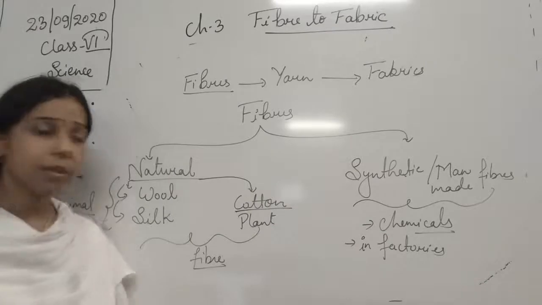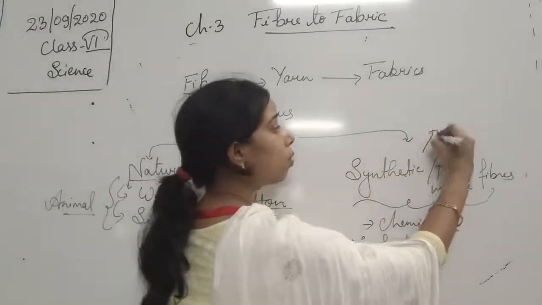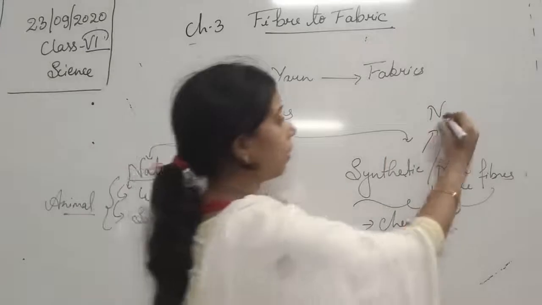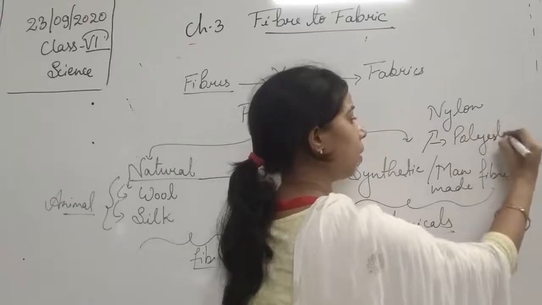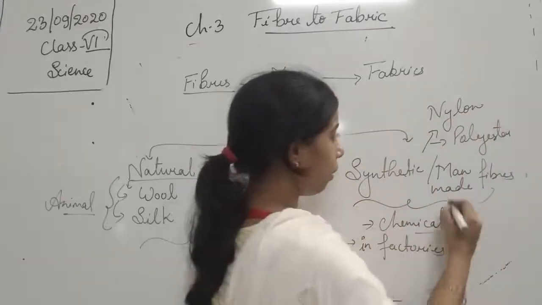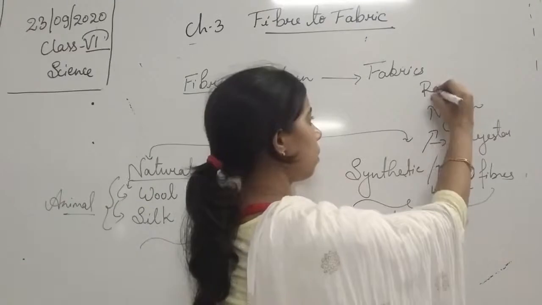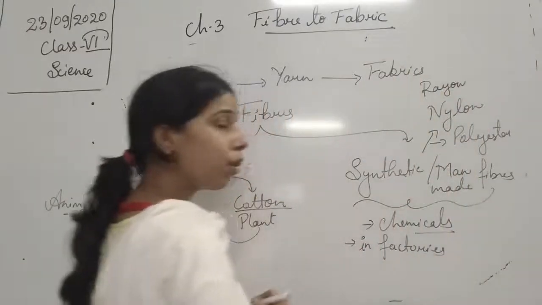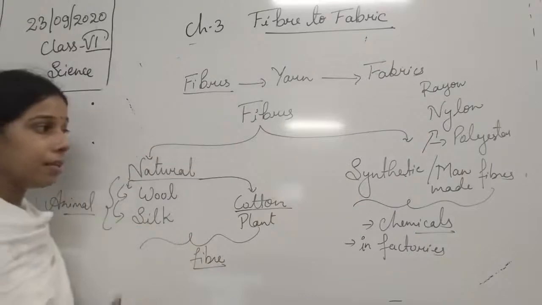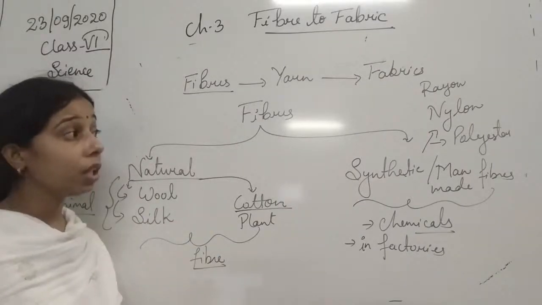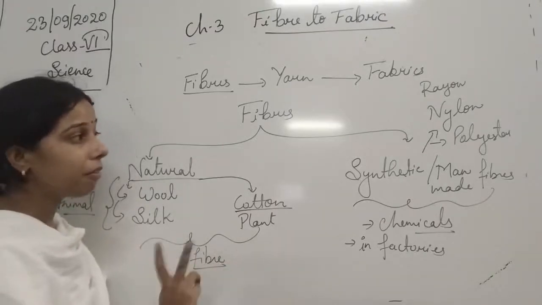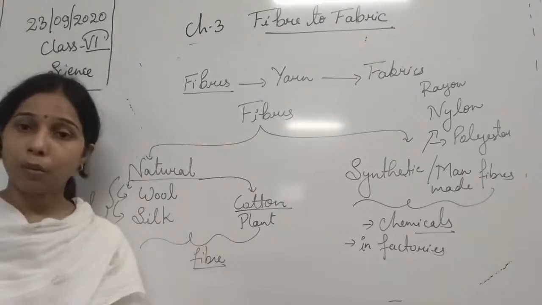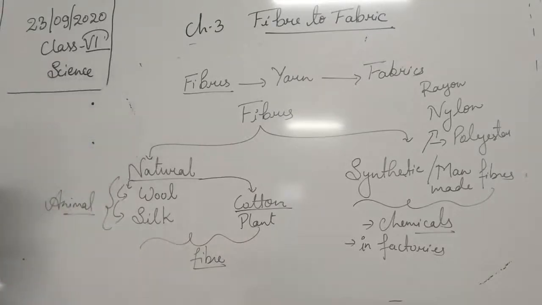A lot of examples are there, students. Right now we discussed also like that of nylon is there, or polyester is there, or rayon is there. So a lot of examples are there of that of the synthetic or man-made fiber. Now you see, these all are actually made up with the help of the chemicals. So this is the two types of fiber, students, natural one and synthetic. We have to study both one by one. So this is the natural one, this is that of the synthetic fiber.